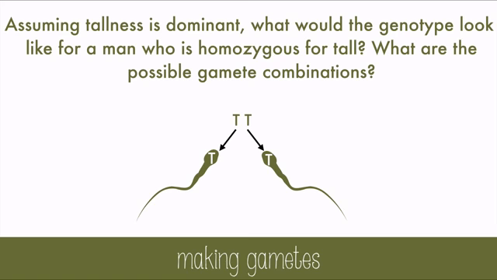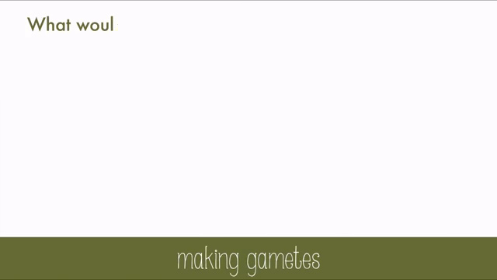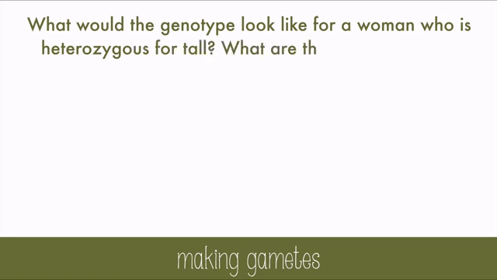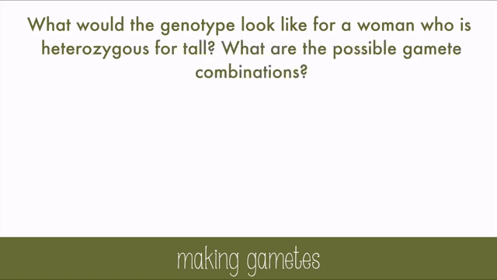But let's try another case. What would the genotype look like for a woman who's heterozygous for tall? And what are the possible gamete combinations? Now, heterozygous means different alleles, so this will be written with a capital T and a lowercase t. This also means that there are two possible gamete combinations, an egg with a big T for the tallness gene, or an egg with a little t for a short gene. Heterozygous traits will have more variation in their offspring.